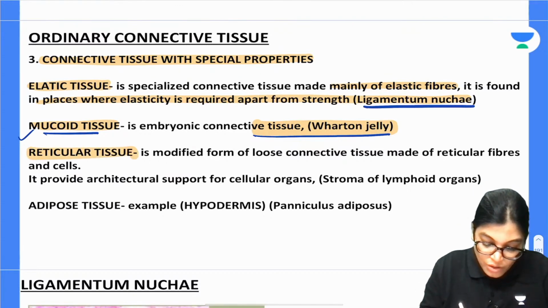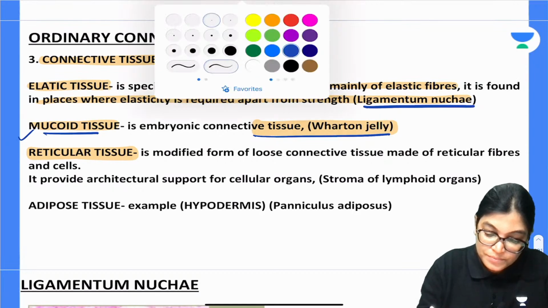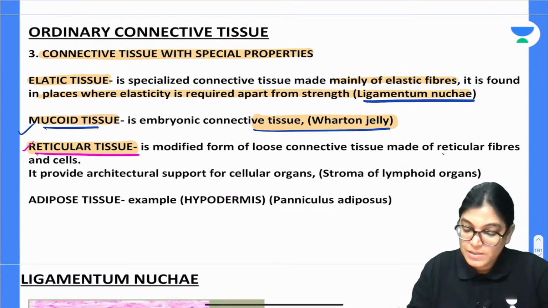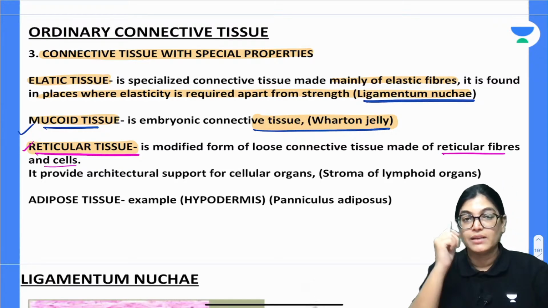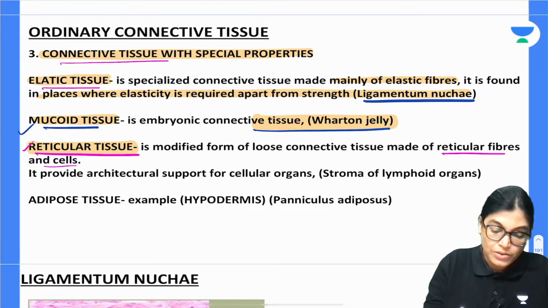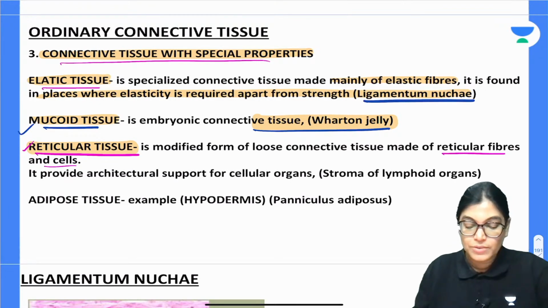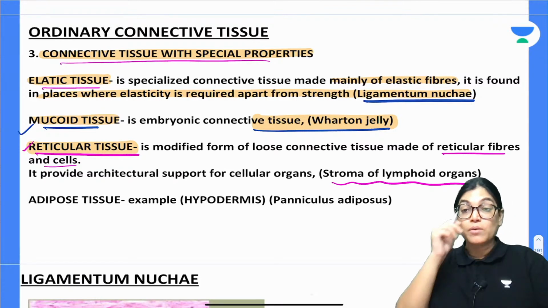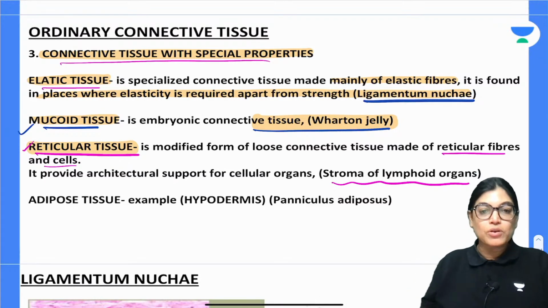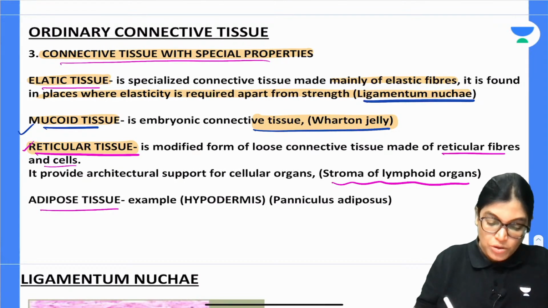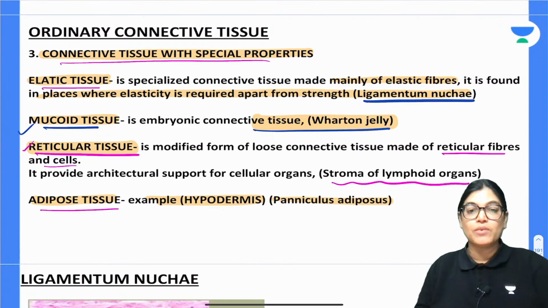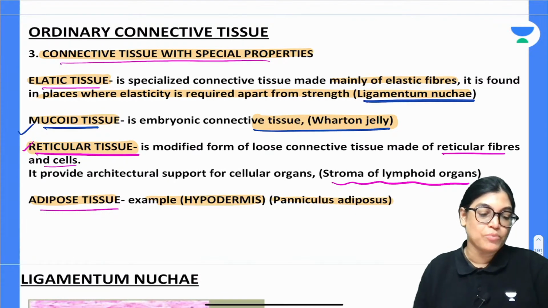Reticular tissue is modified connective tissue which is made of reticular fibers and cells. It provides structural support to the cellular organ stroma of lymphoid organs. Adipose tissue is made of hypodermis, and the example of adipose tissue is panniculus adiposus.